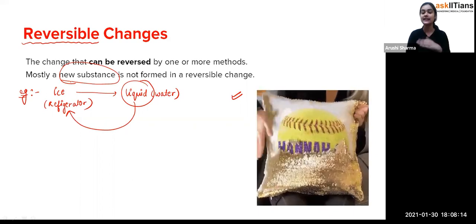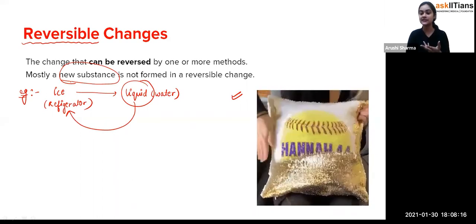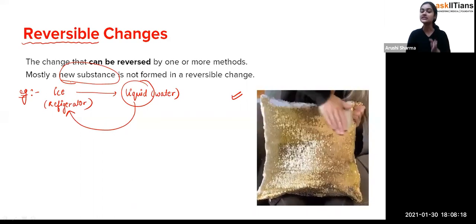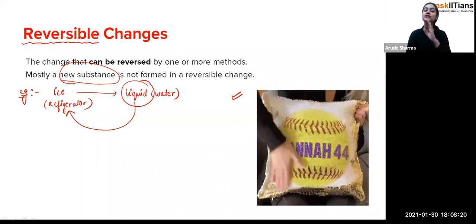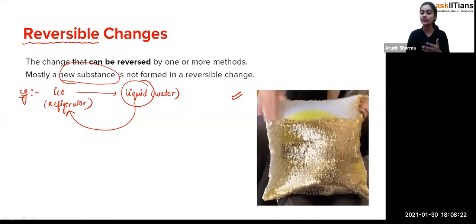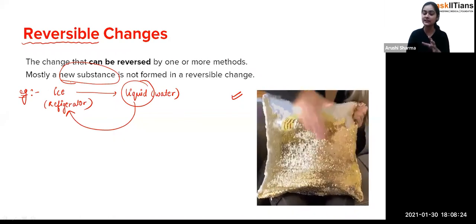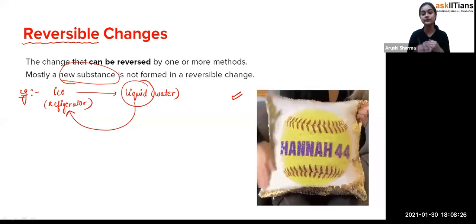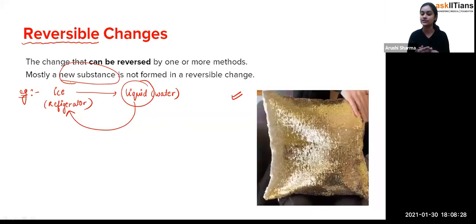Exactly. So you are not finding any new substance at that point. So reversible changes are those changes which can be reversed by one or many methods, and you don't find any new substance formation.